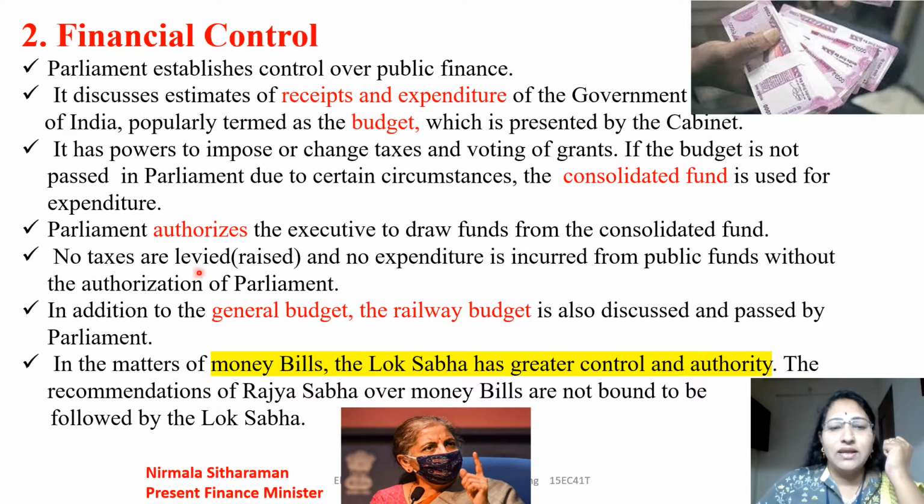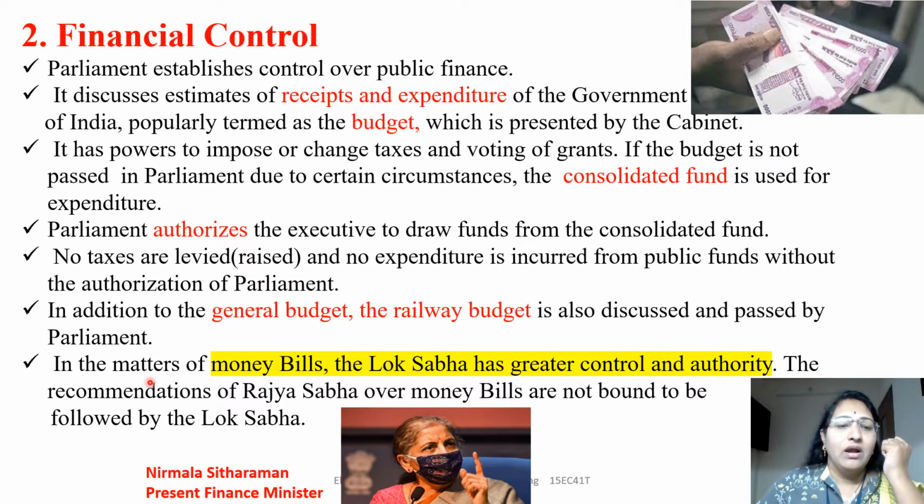No taxes are levied and no expenditure is incurred from the public funds. Levied means raised. So taxes cannot be raised and taxes cannot be changed without the permission of the parliament. And in addition to the general budget, the railway budget is also discussed and passed by the parliament at the same time.